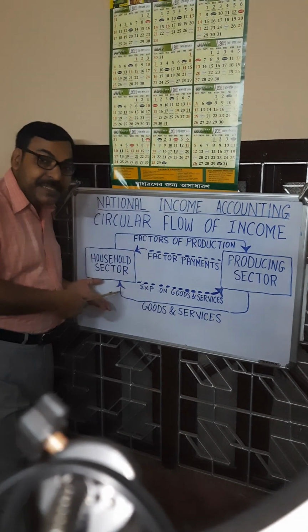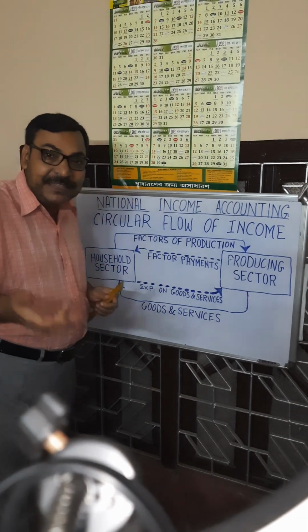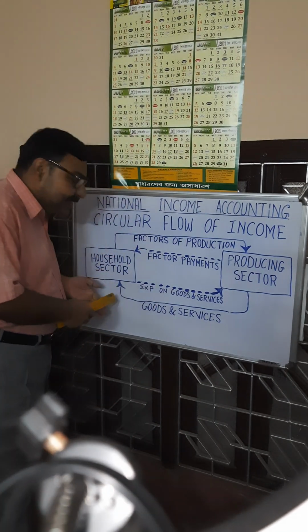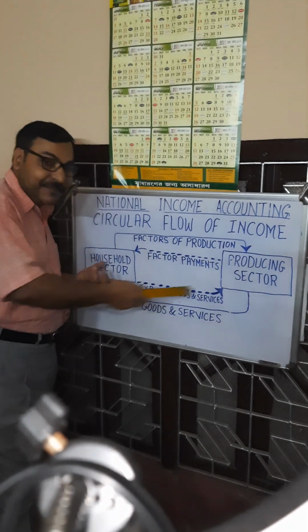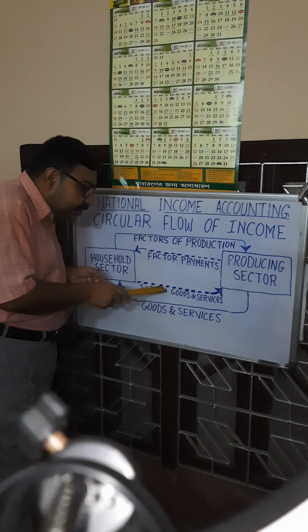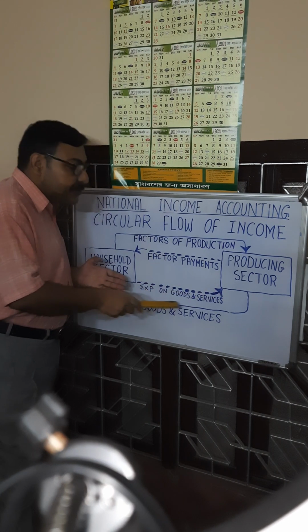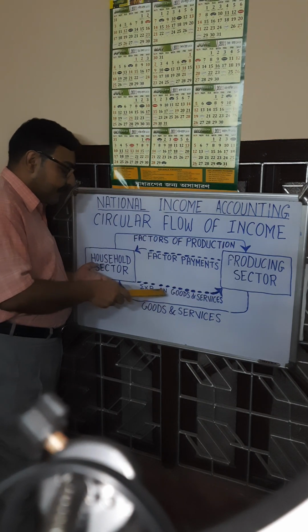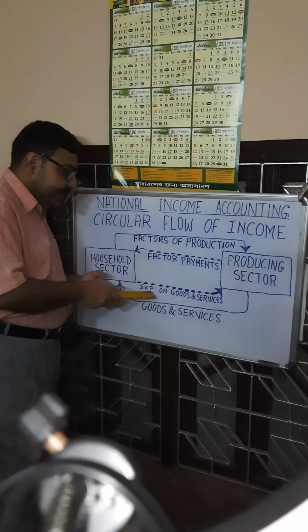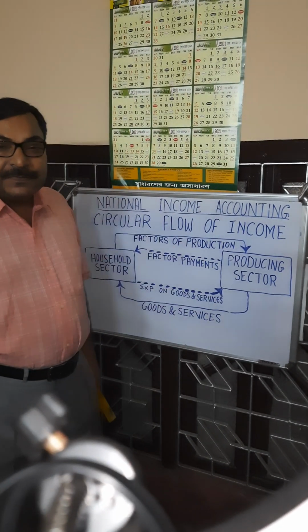When income is generated here in the household sector, how are they using this income? They are spending this income to purchase different types of goods and services. So again, a dotted line shows a money flow from the household sector to the producing sector. Money is flowing from the household sector to the producing sector because of expenditure on goods and services.